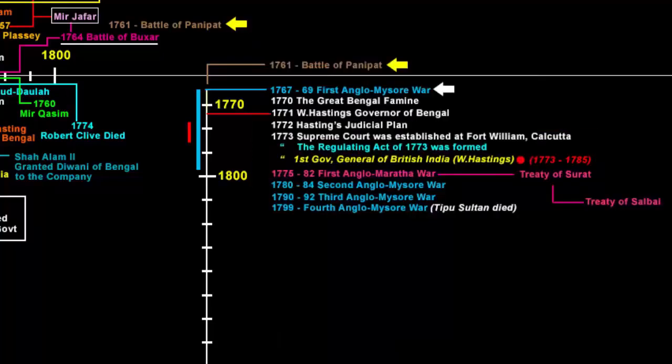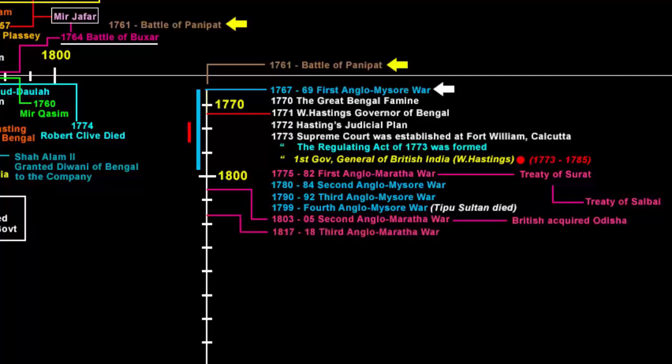The first Anglo-Maratha War started with Treaty of Surat and ended with the Treaty of Salbai. The second Anglo-Maratha War took place in between 1803 to 1805. It ended with the British acquiring several parts of Odisha. And the third Anglo-Maratha War took place between 1817 to 1818. This was the final and decisive conflict between the British East India Company and the Maratha Empire in India.